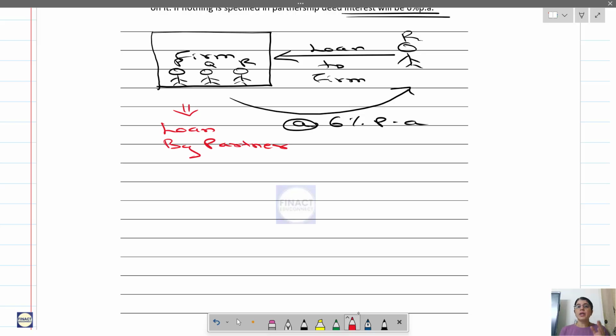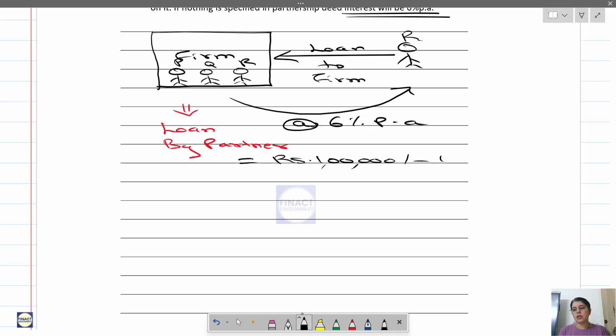When the firm gives a loan to a partner, this condition is not applicable. When the partner is giving a loan to the firm, this right is applicable. Okay, understand that. Now this is a loan by partner to the firm. So see here, let us say that this loan by partner was rupees 1 lakh.